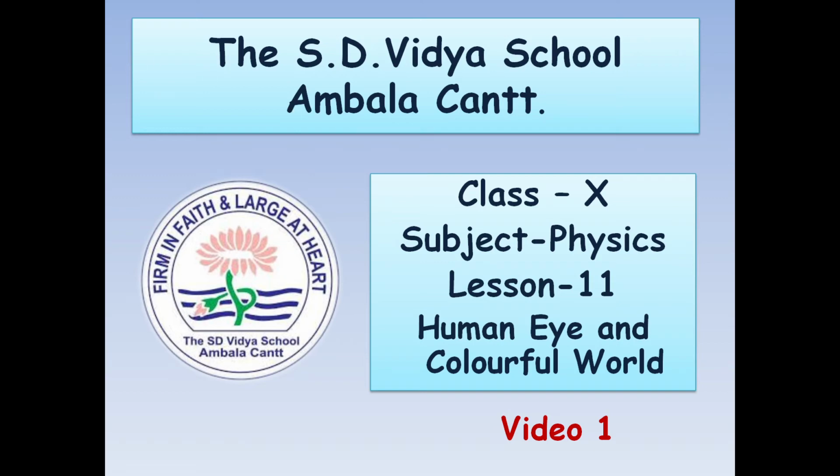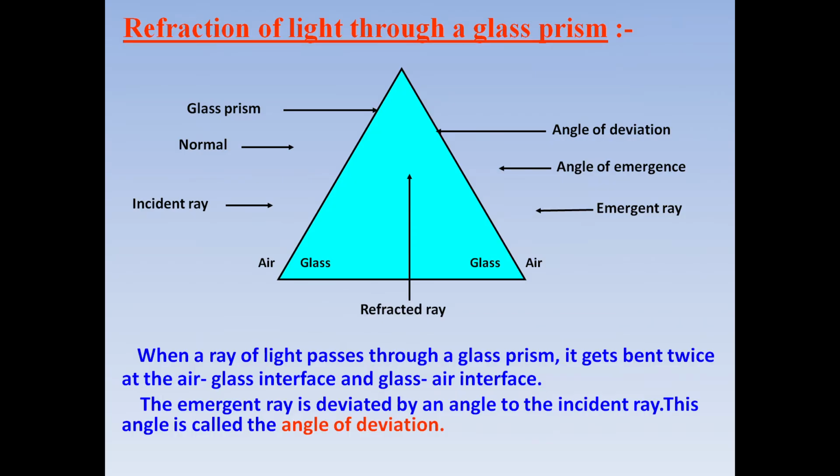Good morning, dear children. Let us start chapter number 11 of physics, human eye and colorful world today. In this chapter, we will be studying about refraction of light through glass prism. We learn about dispersion, its cause, atmospheric refraction and effects of atmospheric refraction.